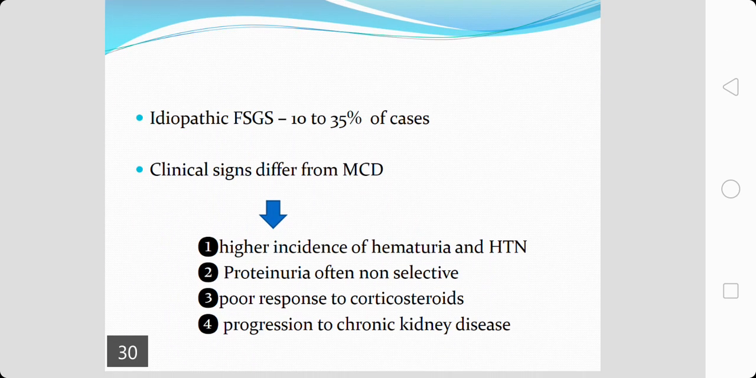So, idiopathic focal segmental glomerulosclerosis accounts for as many as 10% to 35% of cases of focal segmental glomerulosclerosis. So, for a significant portion of this entity, the cause is not known. It differs from minimal change disease with respect to certain features. These include a higher incidence of hematuria and hypertension, proteinuria which is often non-selective, a poor response to corticosteroids, and a very high incidence of progression to chronic kidney disease.